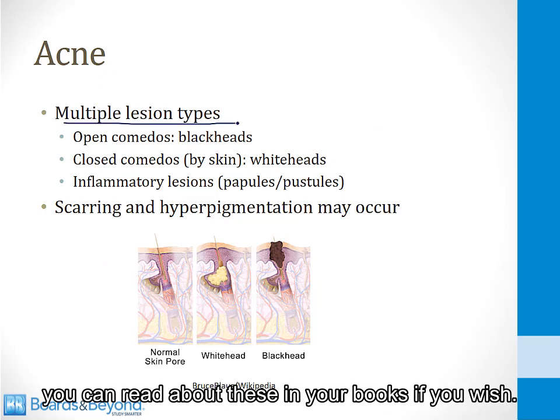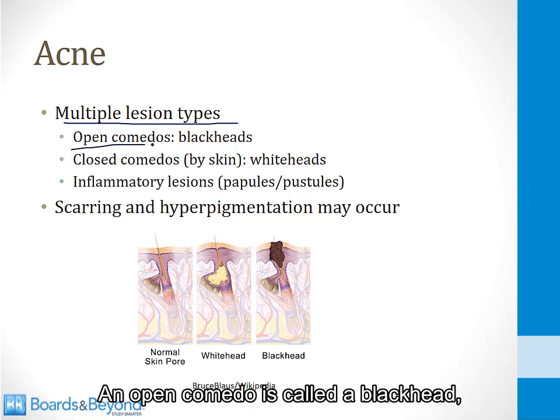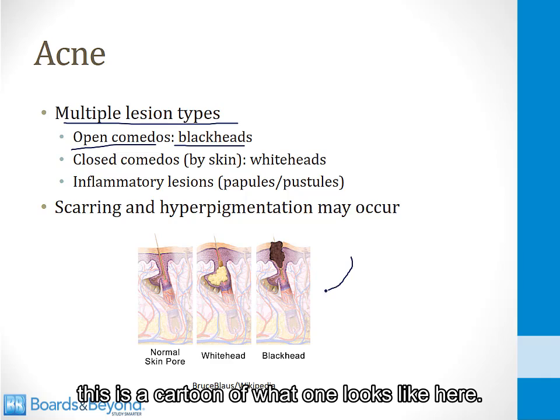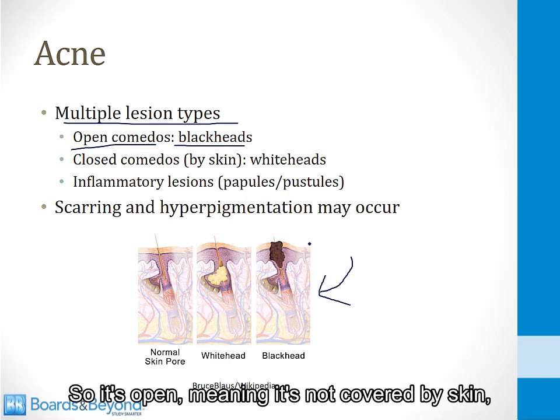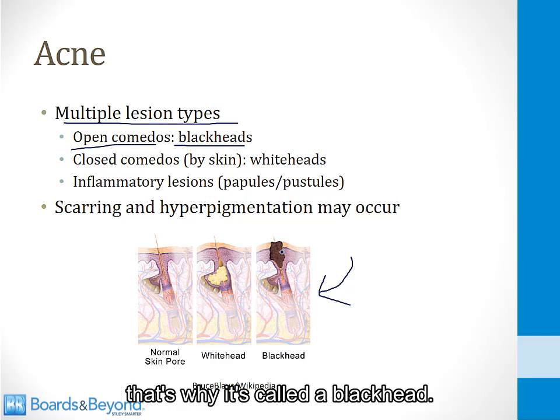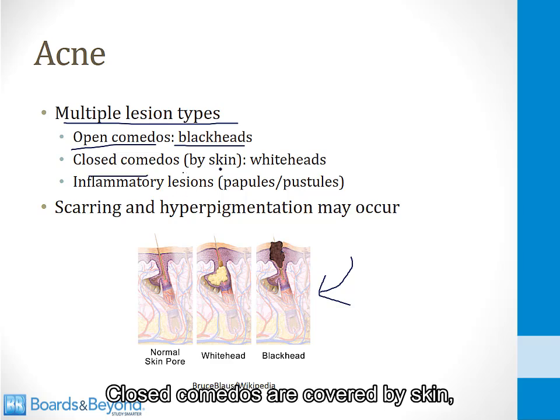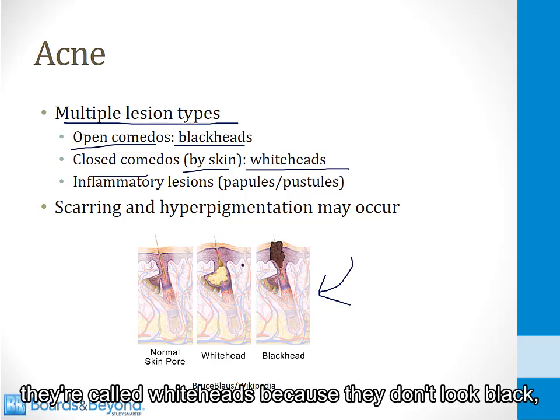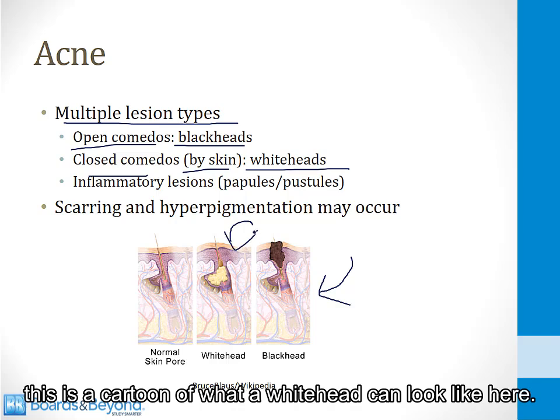People who have acne can have multiple different lesion types. You can read about these in your books if you wish. An open comedo is called a blackhead. This is a cartoon of what one looks like here. So it's open, meaning it's not covered by skin and it's got debris sticking out, and that gives it a black appearance. That's why it's called a blackhead. Closed comedos are covered by skin. They're called whiteheads because they don't look black. This is a cartoon of what a whitehead can look like here.